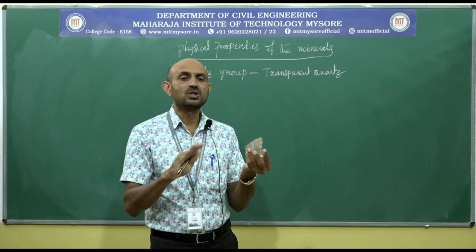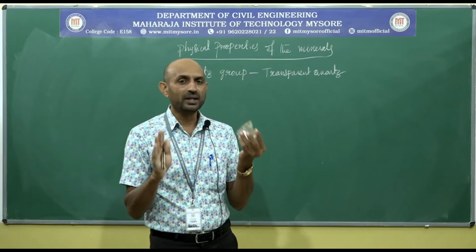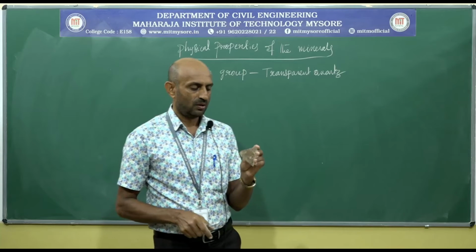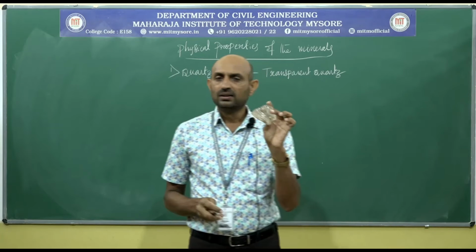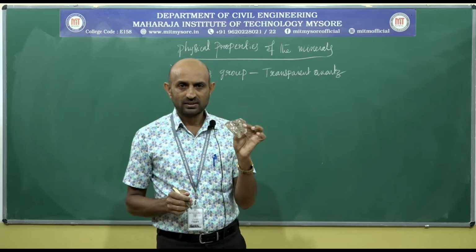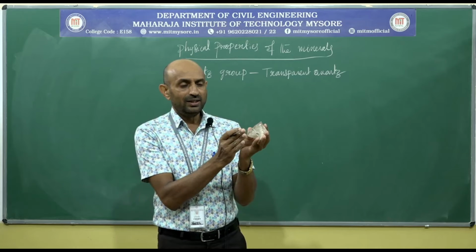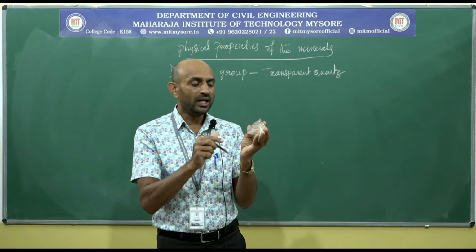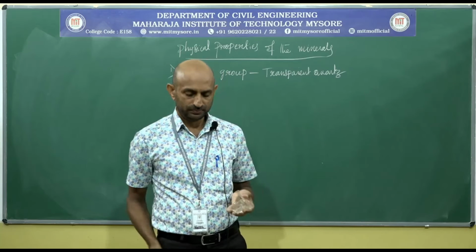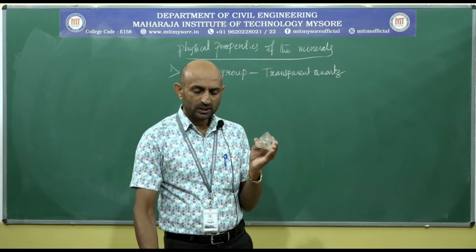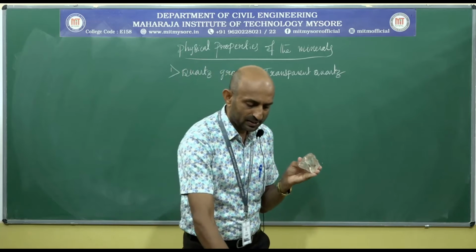Massive means there is no external proper appearance. Here the mineral is crystalline and it is not able to show any definite form. There is no definite external appearance.